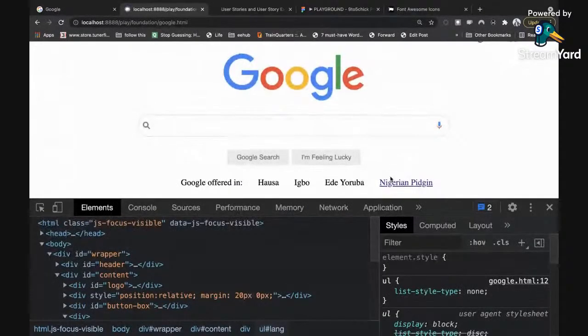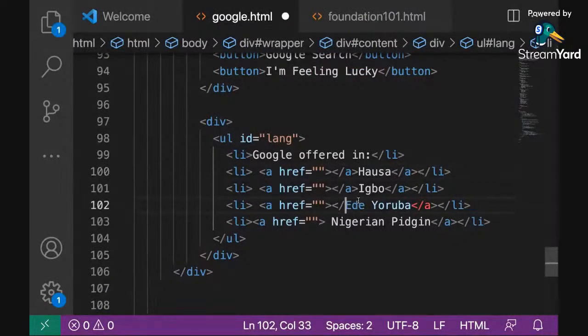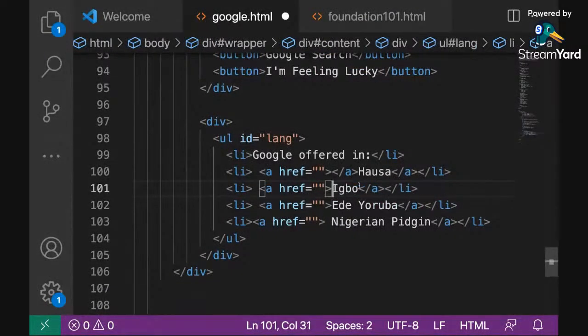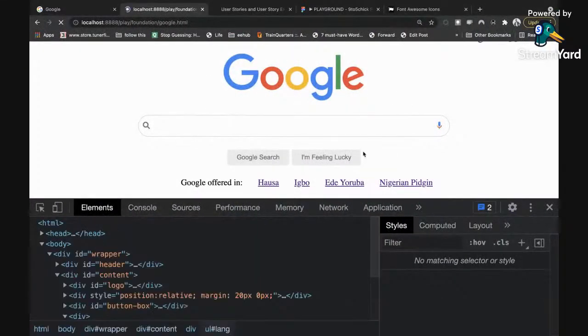What happened? Only one became blue. What happened to our stuff? Oh, these things are closing. As I was pasting them, they were closing by themselves. All right, so let me check that again. All right, so they are all blue now.